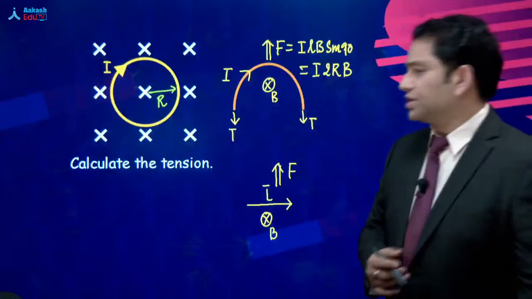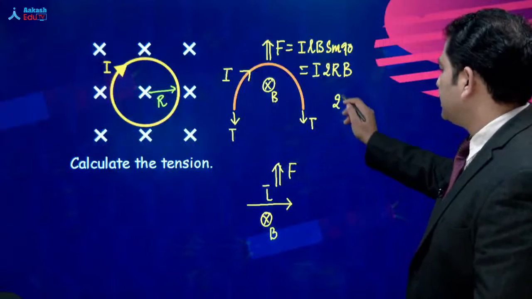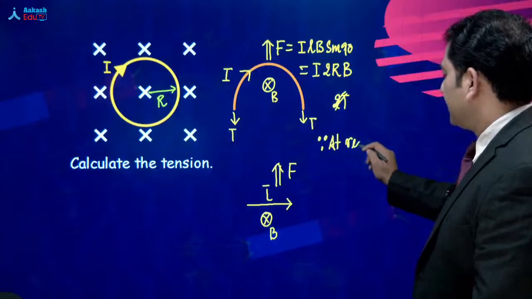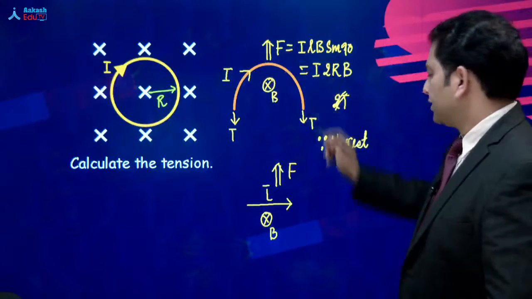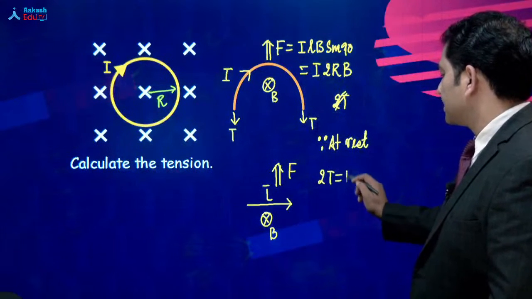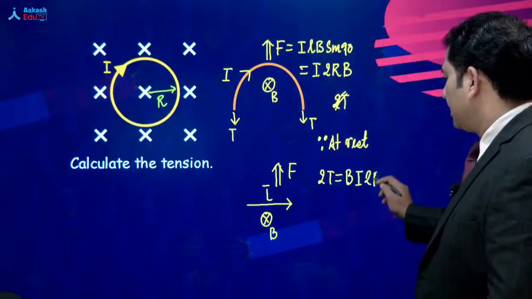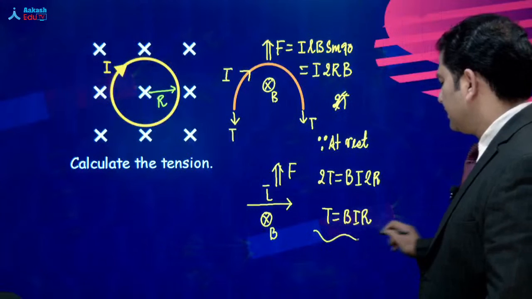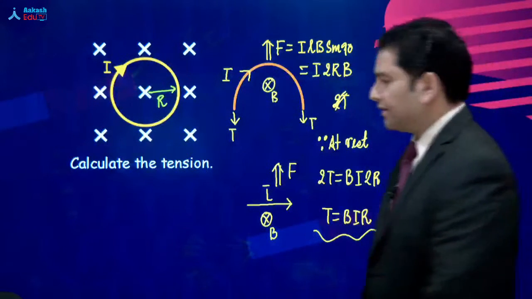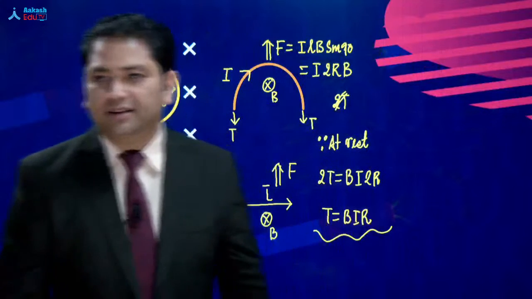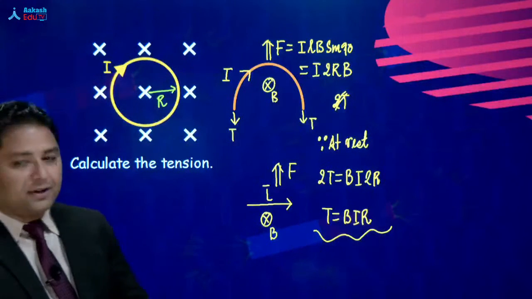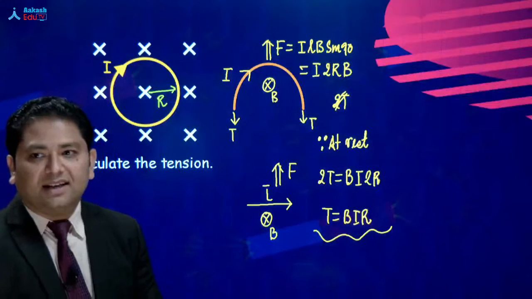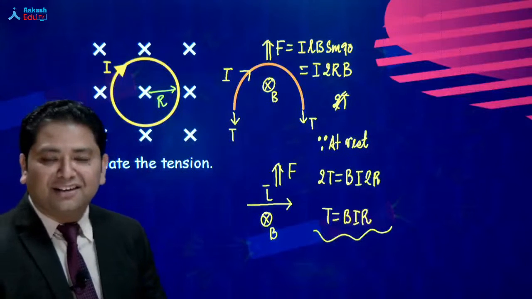And in that given situation, we will get 2T. Let's write, since it is at rest, the net force has to be equal to 0. So B I 2R, here you go, T equals B I R. So that will be the tension in the string. I hope this particular part you are now completely clear with. All right, guys, so this is how we calculate the force.